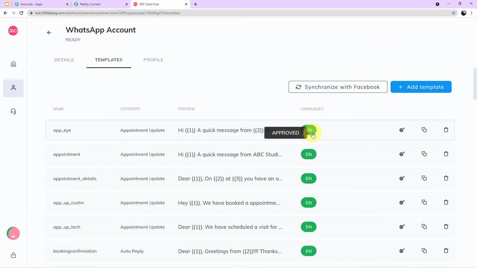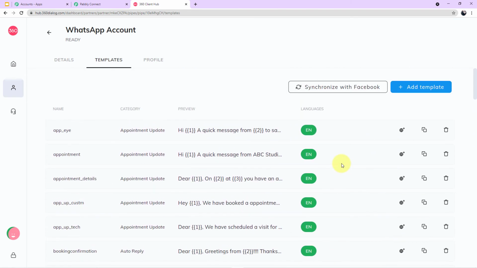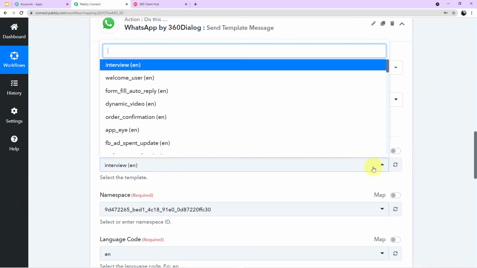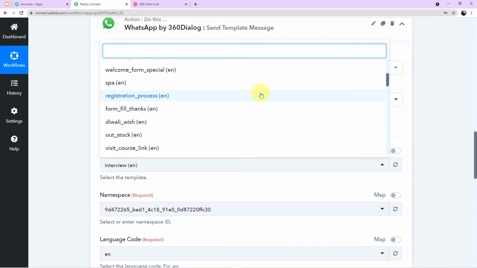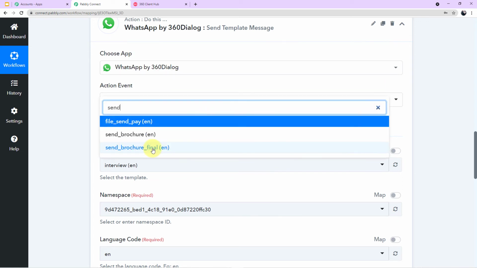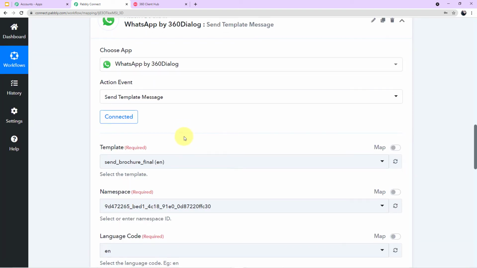Let me show it to you on my screen. All my templates are approved. That's why I can use these templates in my workflow. Now I want to map this particular template which I have shown to you, send brochure final, in my Pabbly Connect account. So I'll go back to my Pabbly Connect account and come to the field of template. I'll click this arrow and you can see the various templates which are in my 360 dialog account in the scroll down. Now let's search for the particular template, send brochure final. I'll map this. Simply click this and let it load for a second, guys. As you can see, we have successfully mapped the template.